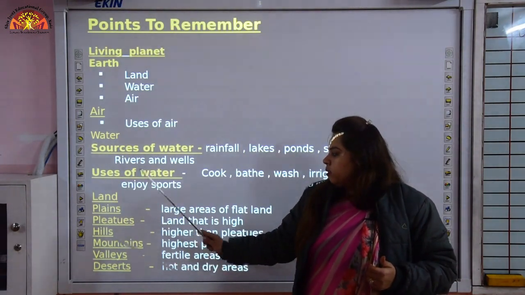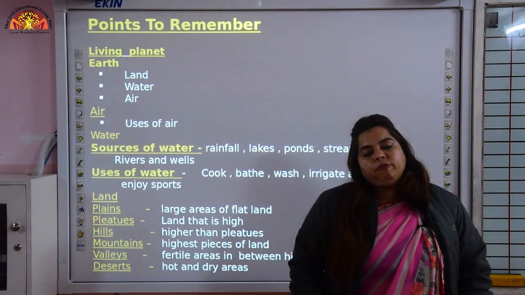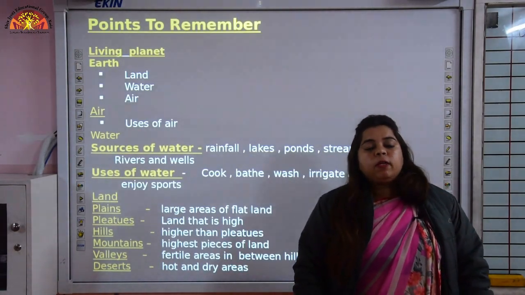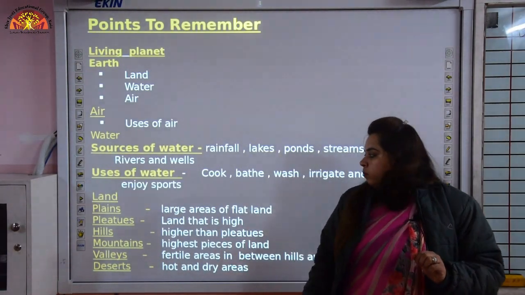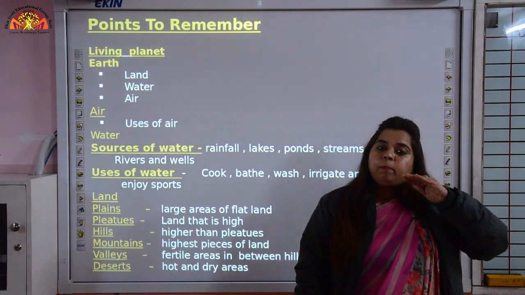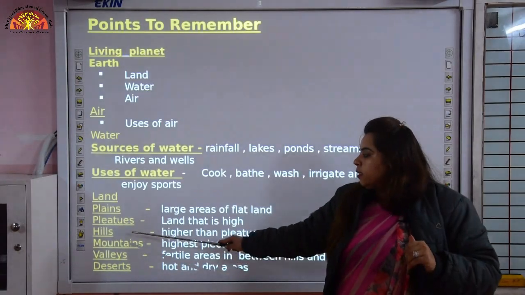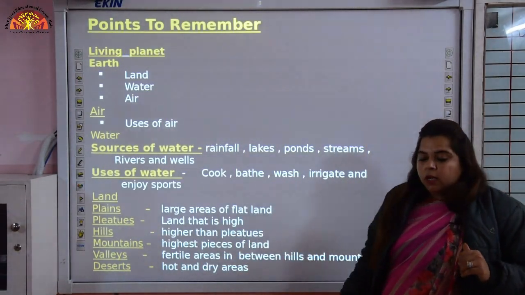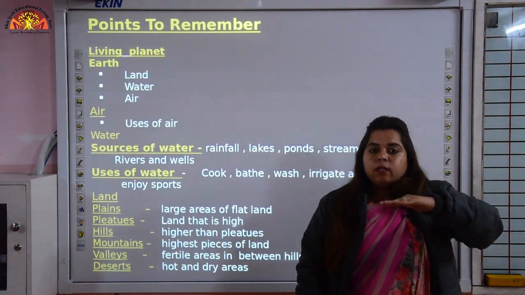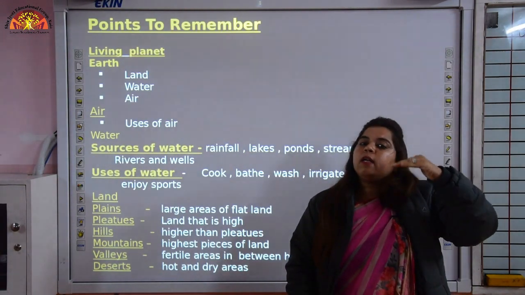Now land. Plains. Large areas of flat land. What are plains, children? Large areas of flat land are called plains. Most of the people live on plains. Farmers grow crops on plains. Plateaus, land that is high. Children, land that is higher than plains is called plateaus. Next is hills, higher than plateaus. Now children, what are hills? Hills are higher than plateaus. Plain flat land, little higher, that is plateau, and after plateau, little higher than plateau, that are hills.